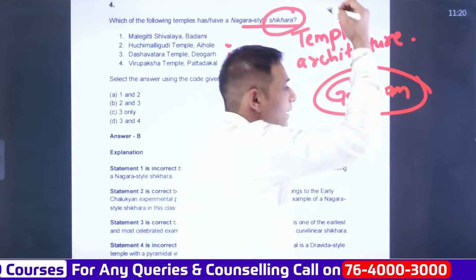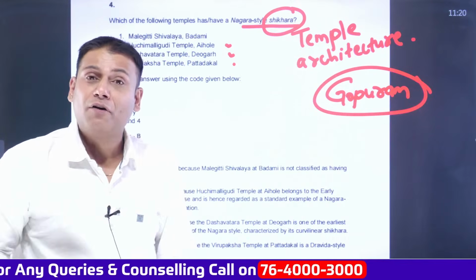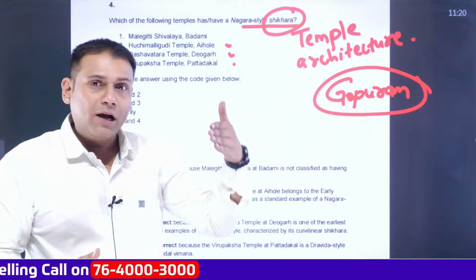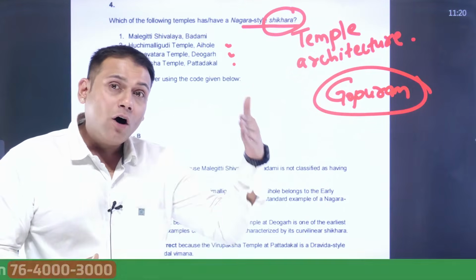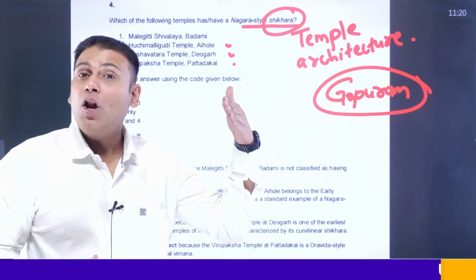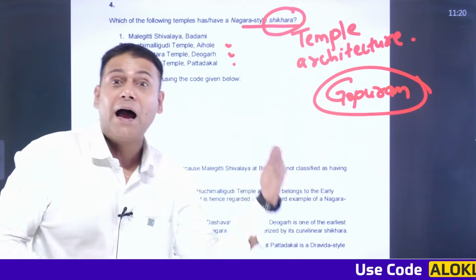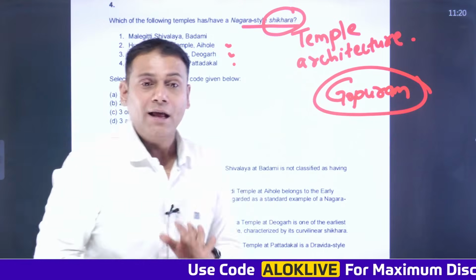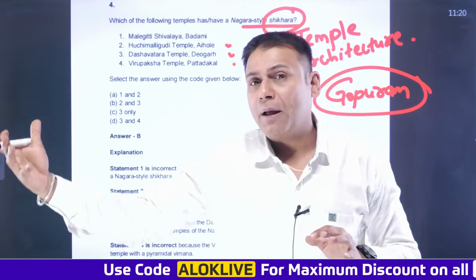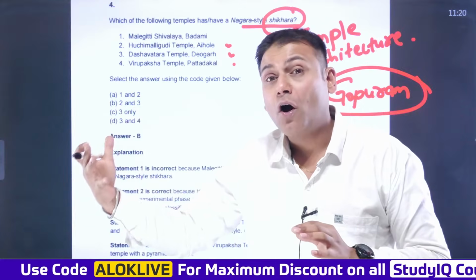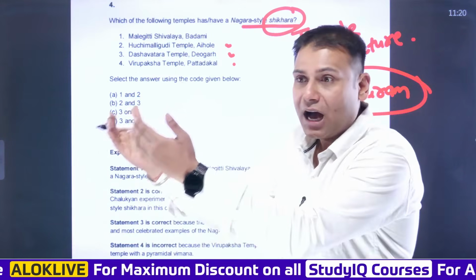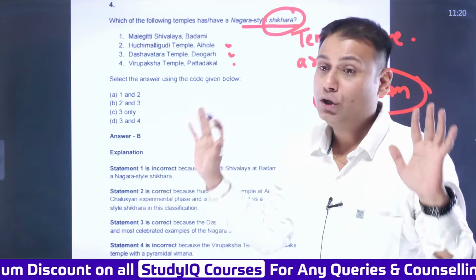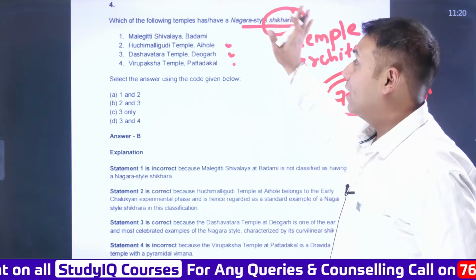Just outside the Garbhagriha, in the North Indian style, you will observe depictions of the Ganga and Yamuna rivers in human form. In the South Indian style, you will observe Dwarpals just outside the Garbhagriha. So these are the basic terminologies. Now the question here is the Nagara style Shikhar.